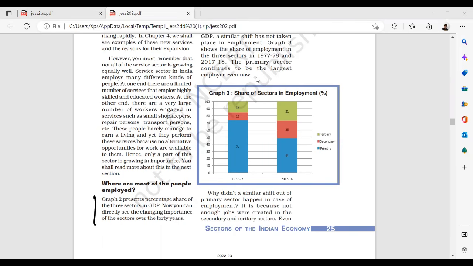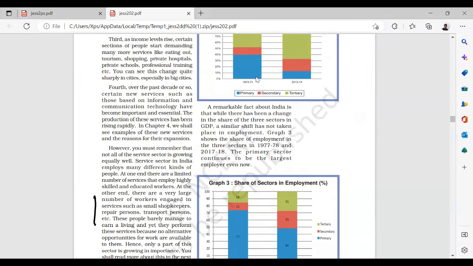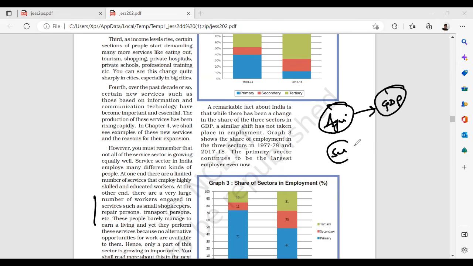Because the service sector gives you large-scale employment when compared to other sectors. A remarkable fact about India is that while there has been a change in the share of the three sectors in GDP, a similar shift has not taken place in employment. And where is the maximum employment? Maximum employment is in agriculture, contributing least to GDP. Least employment is in the services sector, contributing maximum to GDP. Vice versa. Why? The major reason is technology.